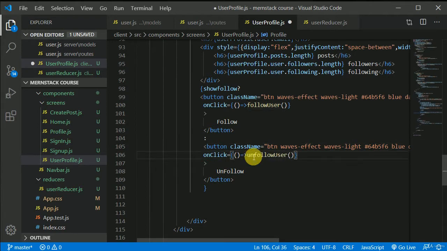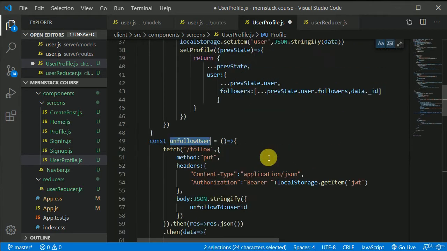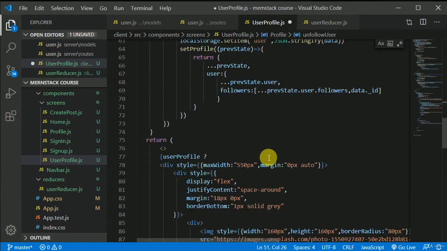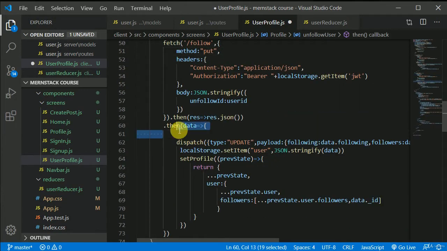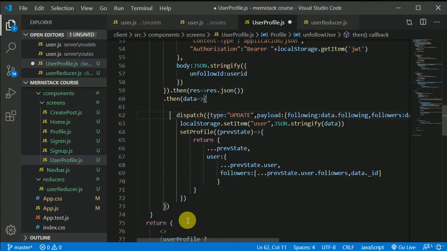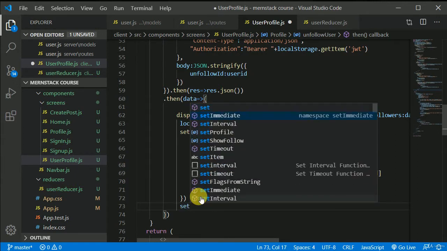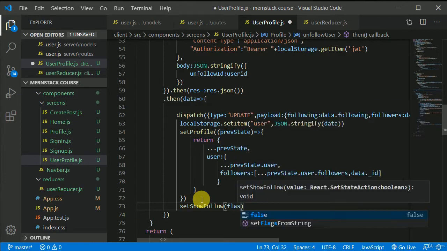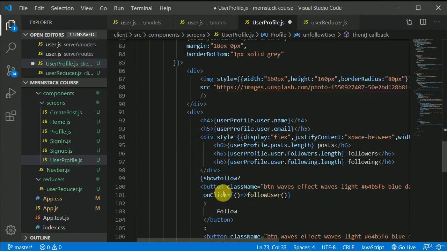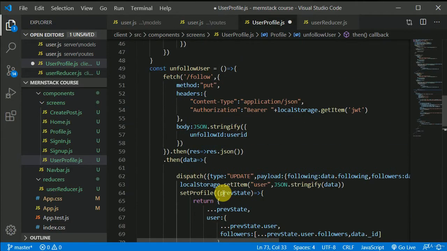right? Let's see if the name is correct. Okay, and now when we are getting this successful response, here we can update our state. We can update this when all this stuff is done. Where is the ending? Yeah, in here, setShowFollow false. Okay, so this should work, right?